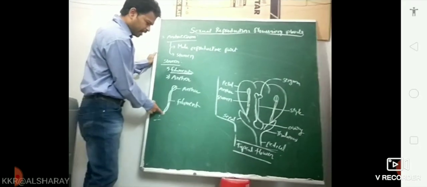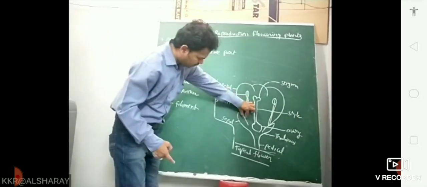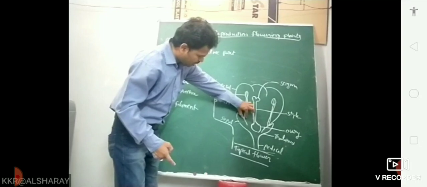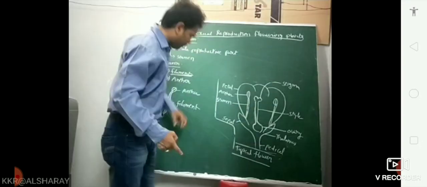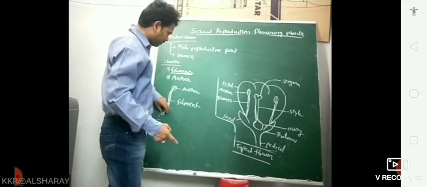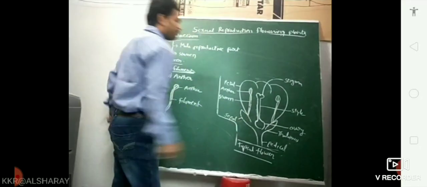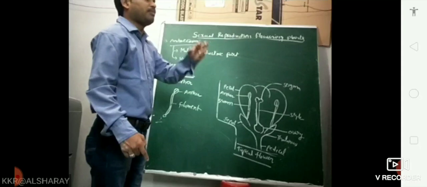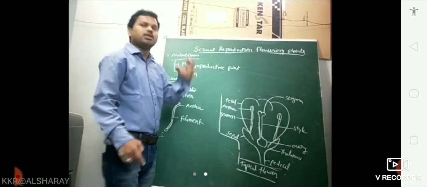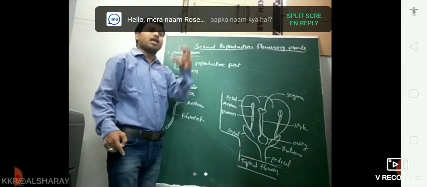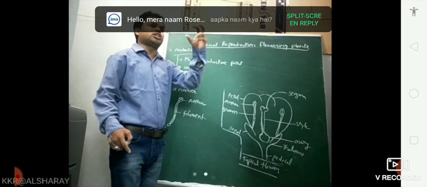The proximal end means the proximal or basal end of the stamen. The proximal or basal end of the stamen is attached to the thalamus or petals. Proximal end of the filament is attached to thalamus or petal. Sometimes they may chance to ask a question: the proximal end of the filament is attached to